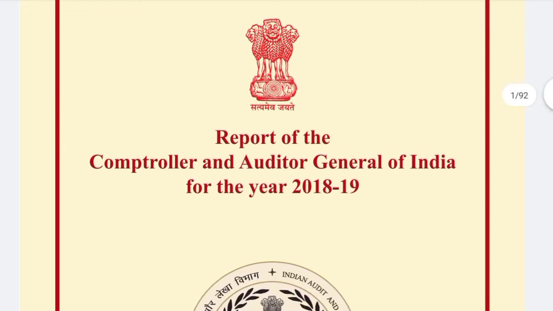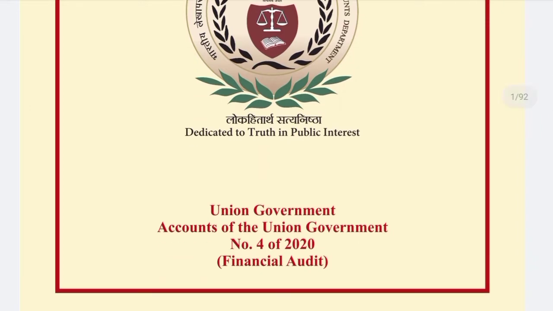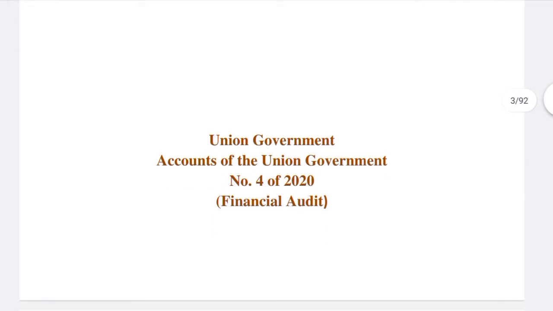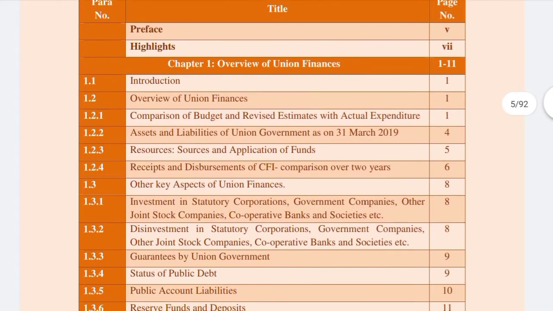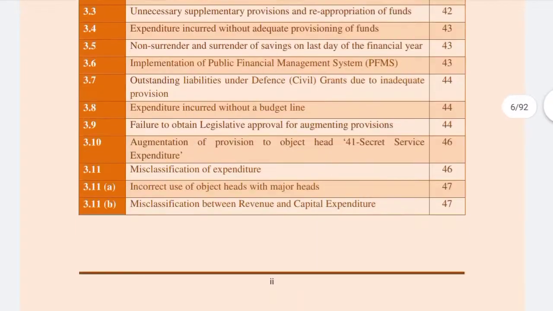CAG of India for year 2018-19 tabled the report on the accounts of Union Government in the Parliament this Wednesday, and it highlights some of the major compliance issues which we are going to talk about in this video regarding the transfer credit of the GST compensation loss to the states. And of course there have been many news reports that states have been claiming about their short amount related to their accounts, but the CAG report highlights this as a key issue in their audit report.